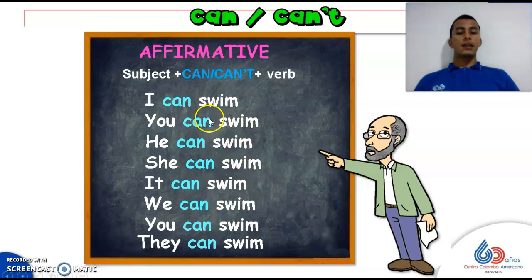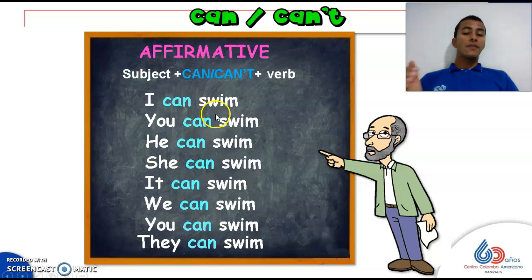Okay, excellent. Now you see, the subject can be, in this case, the pronouns, but you can use a noun, you can use the name of a person, whatever you want. So the subject will always be the first thing that we put in the sentence. Then we put the modal verb can. As you can see, can does not change for any of the pronouns. Can will always be the same for each pronoun.